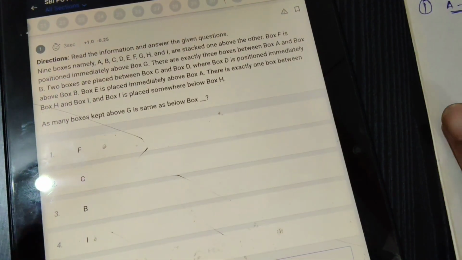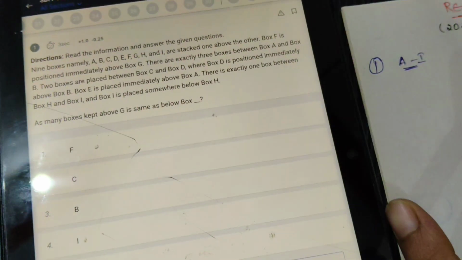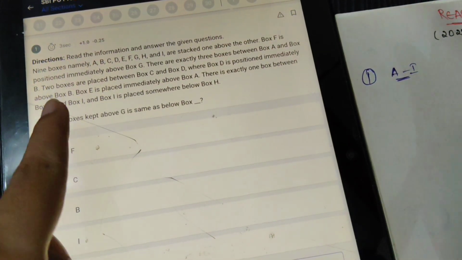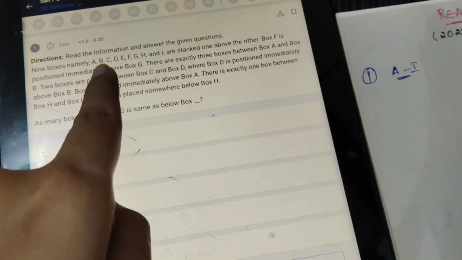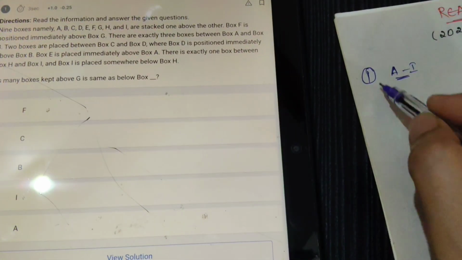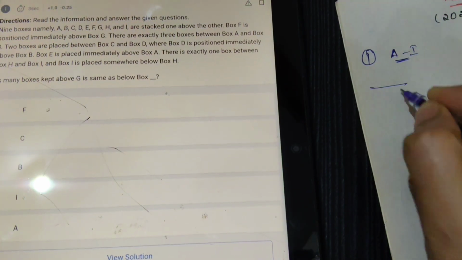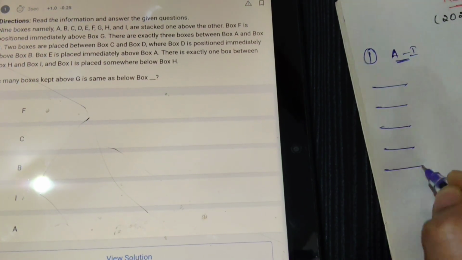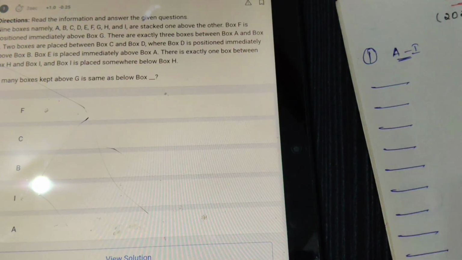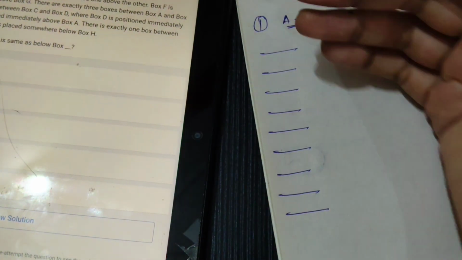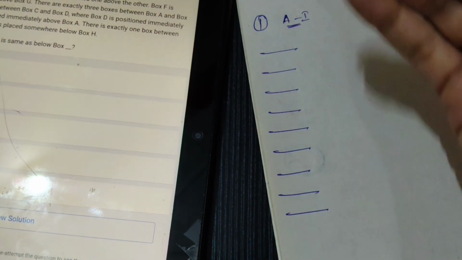Now what I will do is, I will solve parallelly. Okay, how I will do in exam. Now see, A to I are stacked one above the other, in this way. 9 boxes: 1, 2, 3, 4, 5, 6, 7, 8, 9. When you are doing on paper, try to improve your speed.